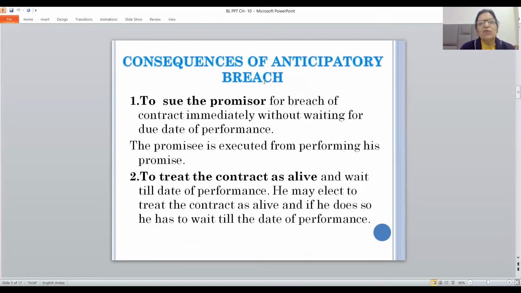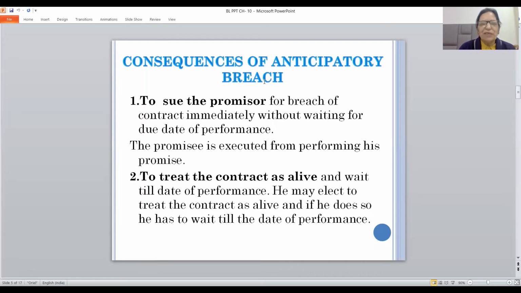Now the question arises, what are the consequences of anticipatory breach? There are two options available to the aggrieved party. One is to sue the promisor for the breach of contract immediately, without waiting for the due date of performance.